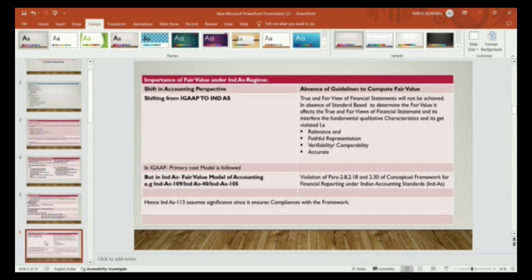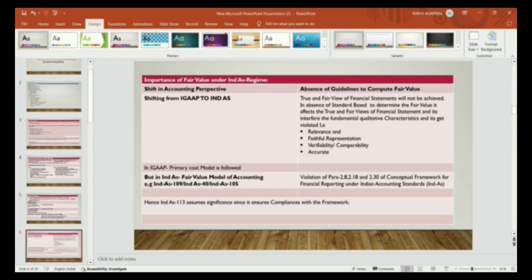In absence of a standard to determine the fair value, it affects the true and fair view of the financial statements, and it interferes with the fundamental qualitative characteristics, which get violated.